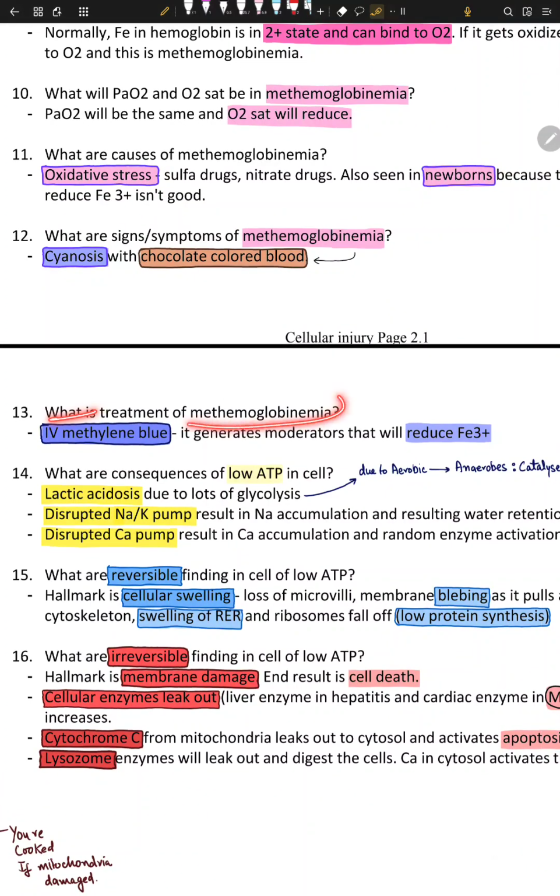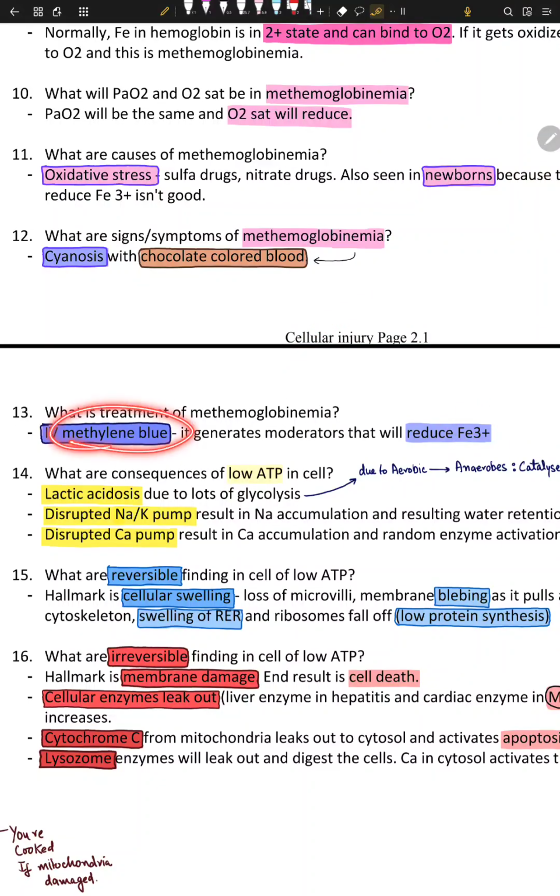What is the treatment for methemoglobinemia? Well, meth stands for math, and I love math. I don't love math, I mean, METH, not MATH. So methemoglobinemia, number one treatment, IV methylene blue. It generates something that changes the Fe3+ into Fe2+.